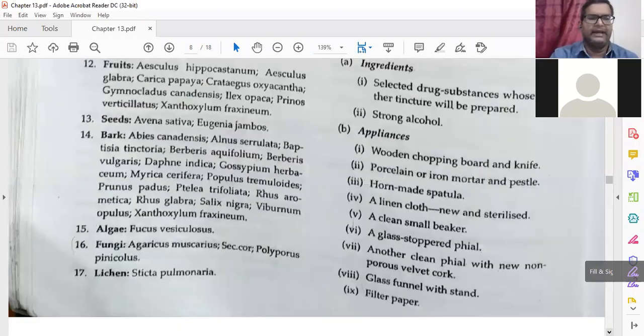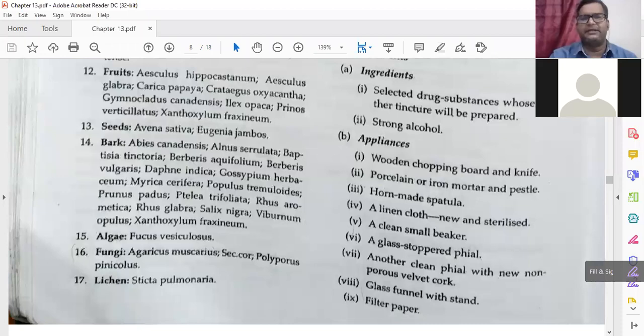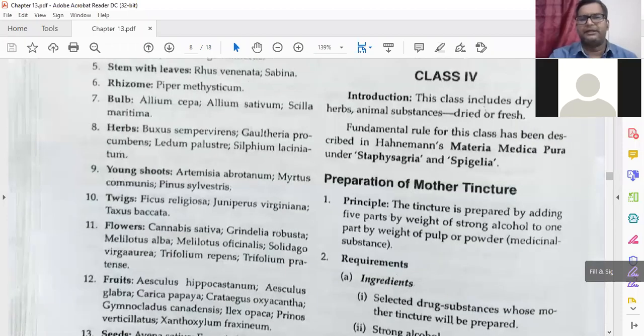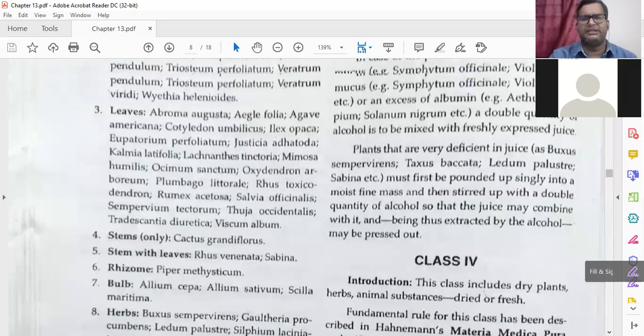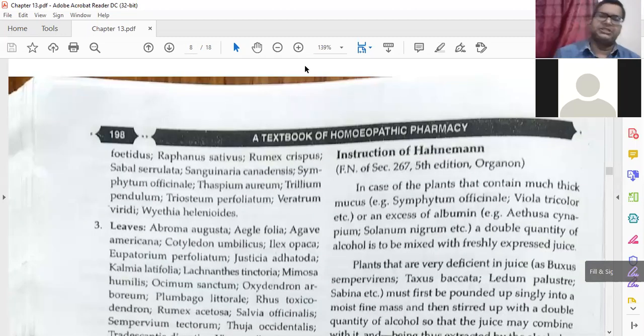Okay, alga is there. Fungus is there. Then lichens are there. There are a lot of examples in class 3, and properly it is classified into different types like fungus and algae. Then what instructions has Dr. Hahnemann given? That is again important. Footnote of section 267, fifth edition of the Organon.